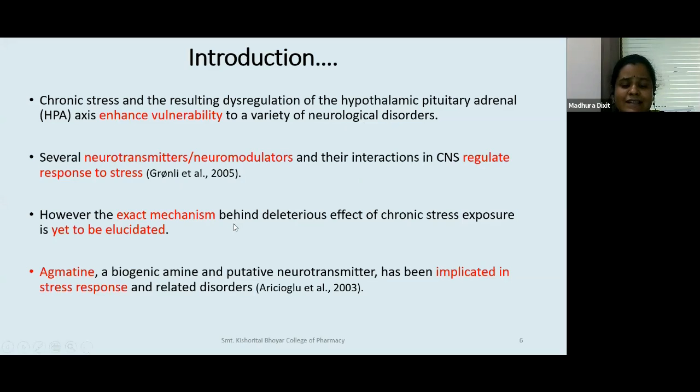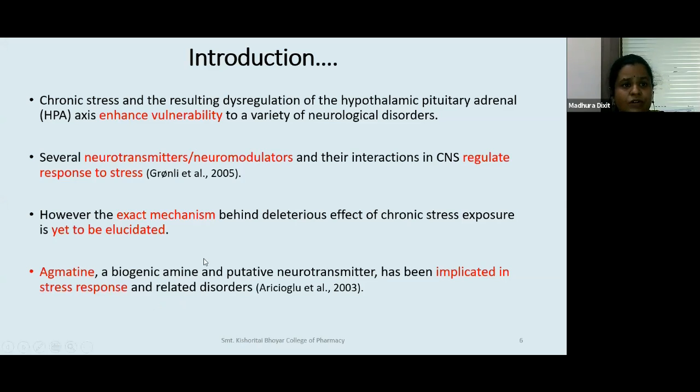However, the exact mechanism behind the deleterious effect of chronic stress exposure is not fully known or is yet to be elucidated. So, stress always has adaptation along with it, and then how long-term stress causes damage, etc., is not fully known. So agmatine, a biogenic amine, an amine by nature and a putative transmitter, has been implicated in the stress response and related disorders.